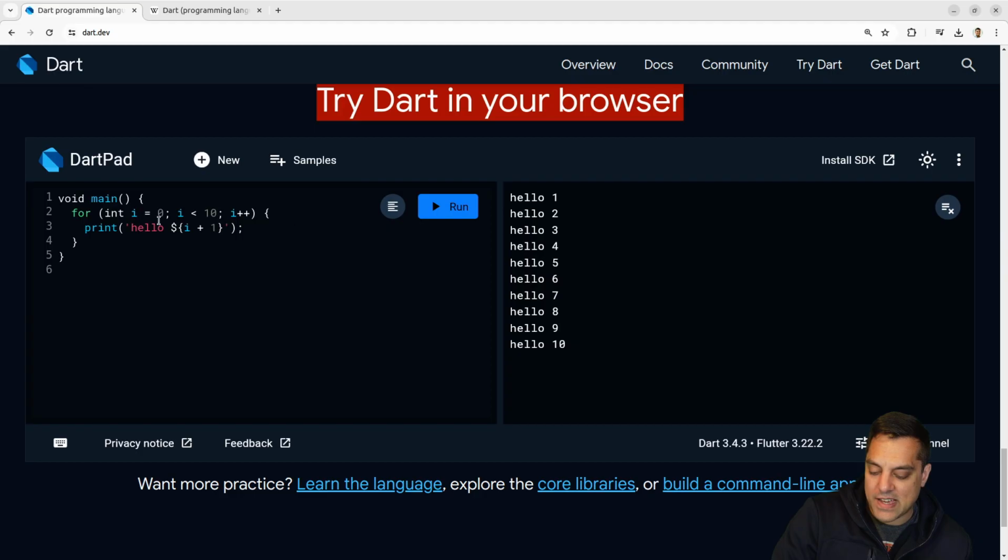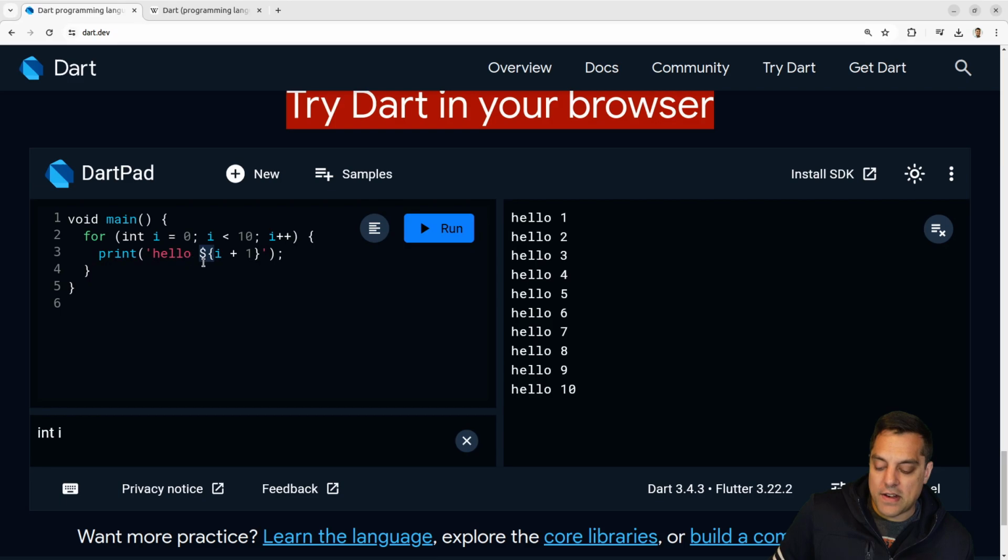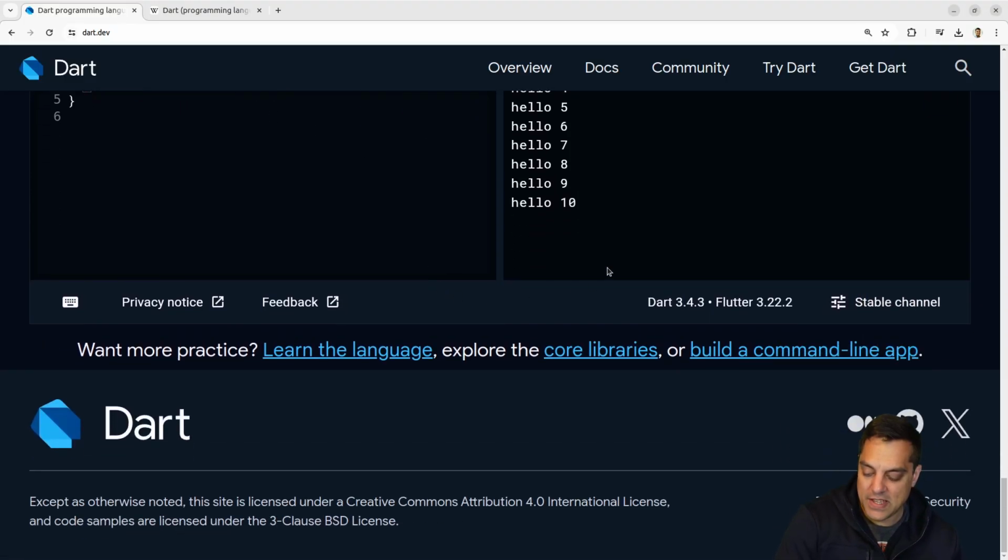Sure, let's run this. Hello. Okay, so this is pretty much like a C program or a D program that we're used to here. Let's see here. Is this some sort of string interpolation thing where I can just pop in a string and put in the variable? This is the kind of thing, if you've done shell scripting, a lot of scripting languages have this, and languages today are starting to get this feature. Rather than hello, space, single quote, comma, a variable, or plus, and then converting to a string, it's nice to just embed in the string here. It actually looks a little bit nicer here. I like that. Want more practice? Yeah, let's learn the language here.